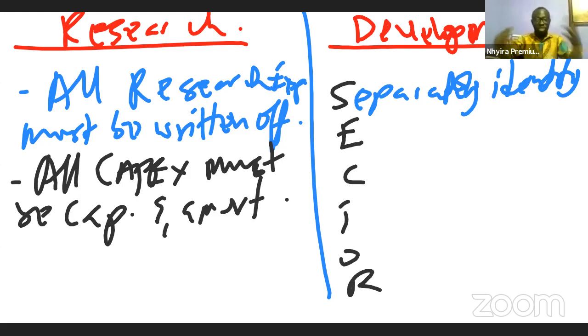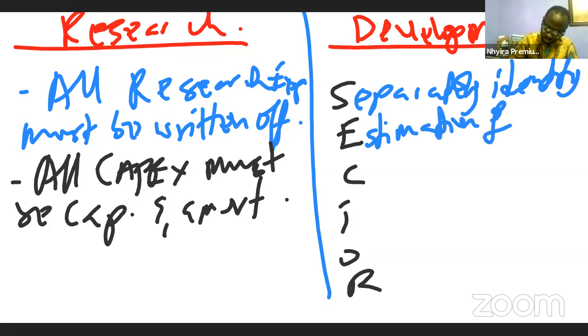So here we are dealing with the research on our YouTube channel. So definitely it's a separately identified asset in relation to that. Second, that the cost of the research can be reliably estimated. So estimation of cost reliably. So the cost of the research must be estimated reliably. That is the E, estimation of cost reliably.